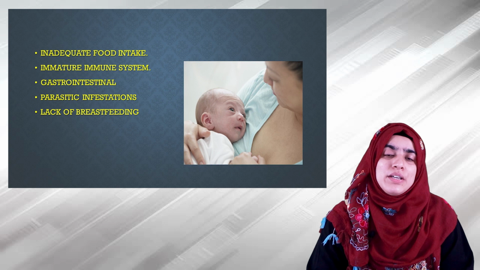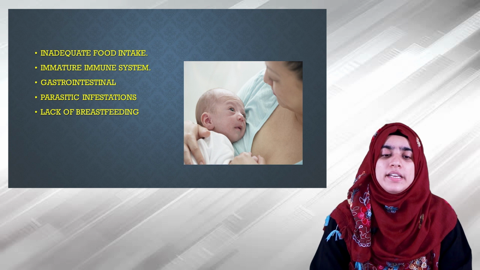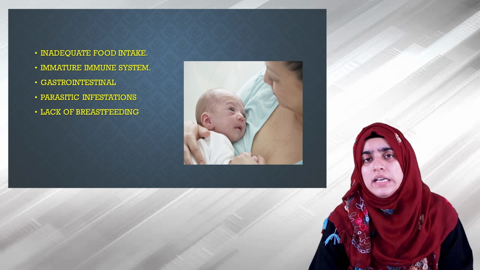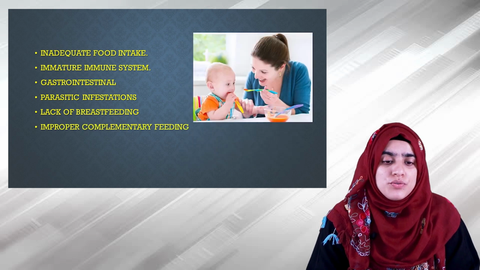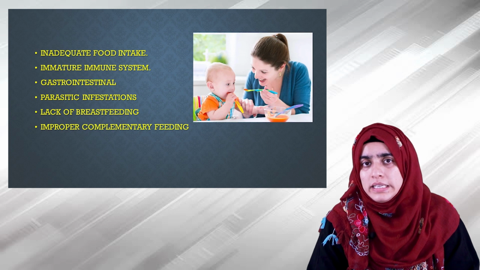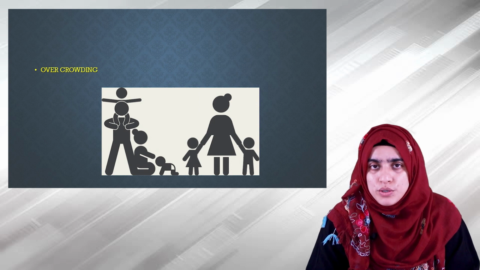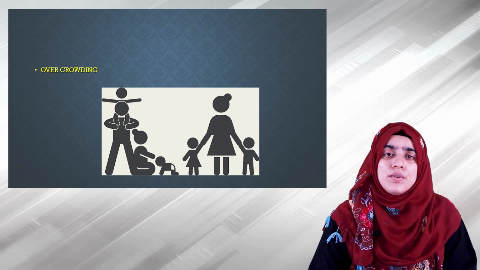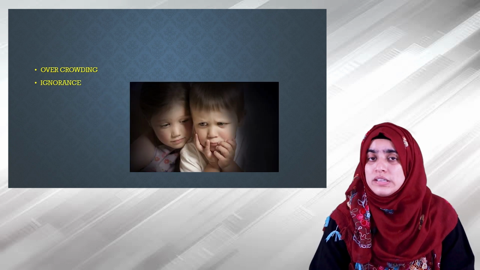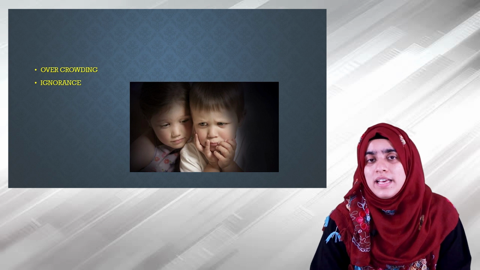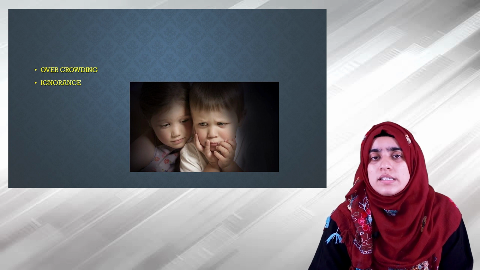In the case of very young infants or young children, there may be lack of breastfeeding, or very diluted formulas, and improper complementary feeding, which may lead to a lack of good feeding technique. When the family is overcrowded or has a large number of children, there may be ignorance or negligence of the children, so they are not being taken care of and their feeding of nutrients suffers.